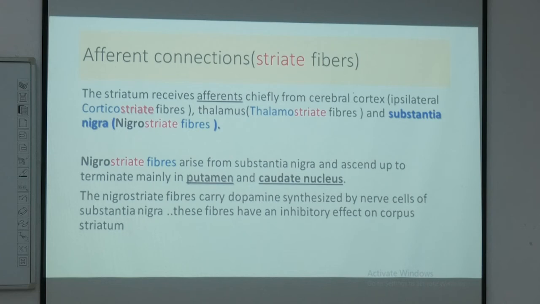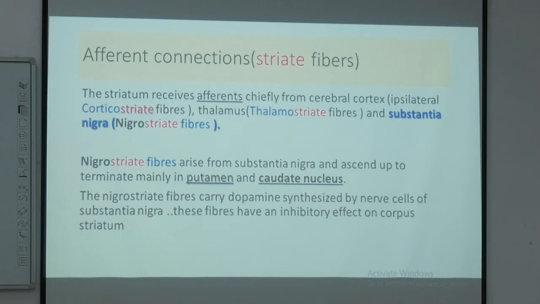Now, out of these fibers, the point of interest is the nigrostriate fibers, because these fibers come from the substantia nigra, which contains neuromelanin, the powerhouse or synthesis point for dopamine. Through these nigrostriate fibers, the dopamine synthesized in the substantia nigra travels, and it controls the functions of the basal ganglia nuclei. So, these are in-house fibers.